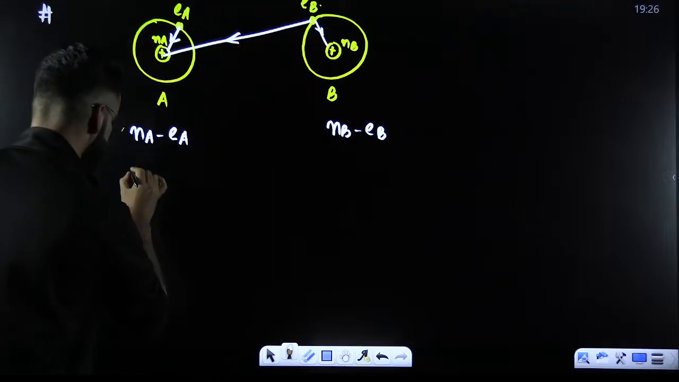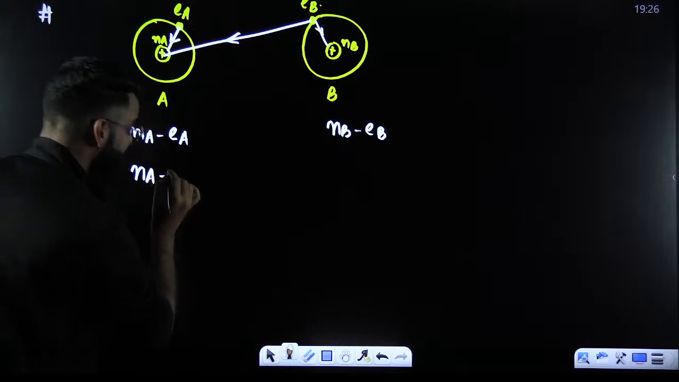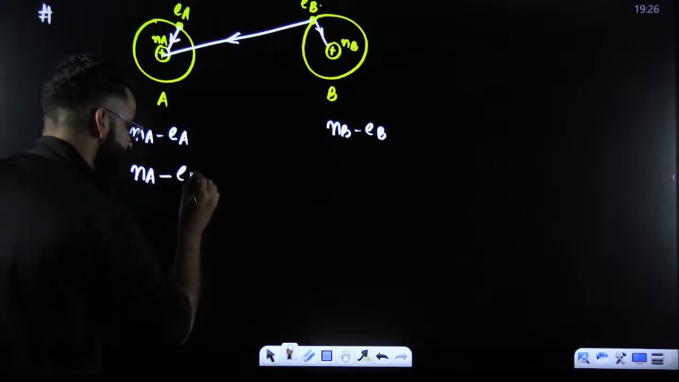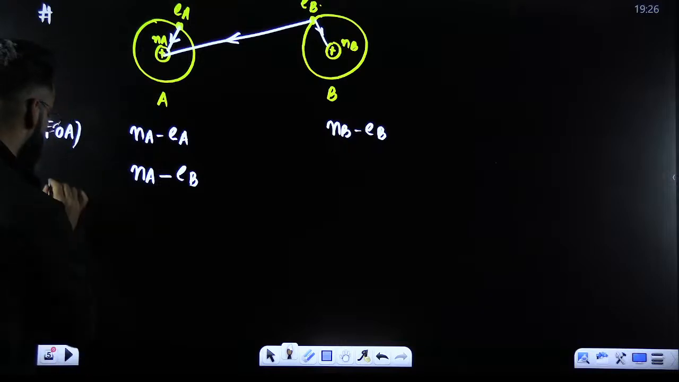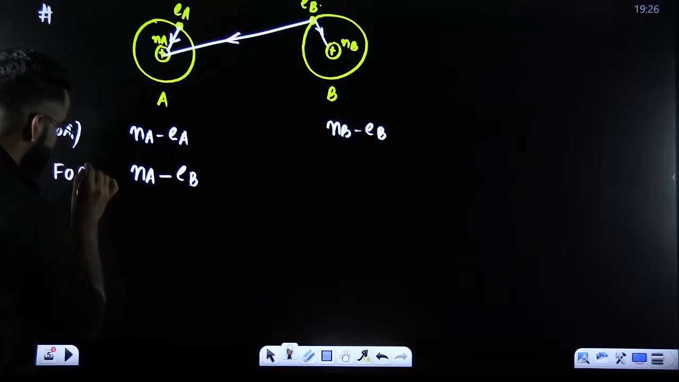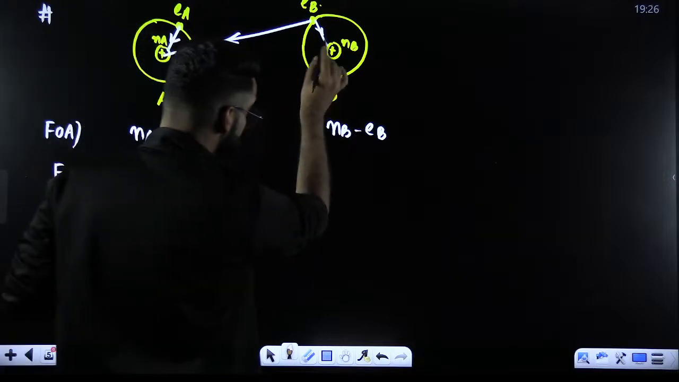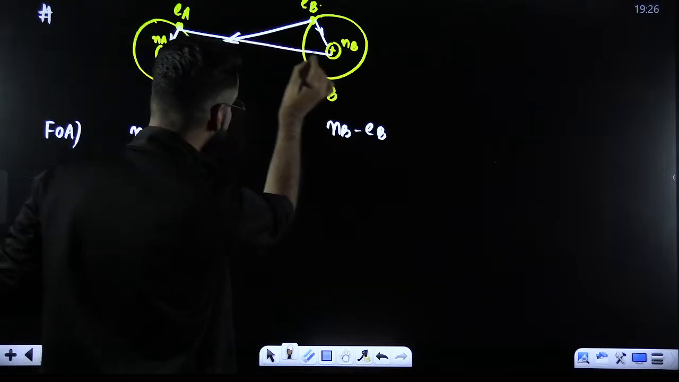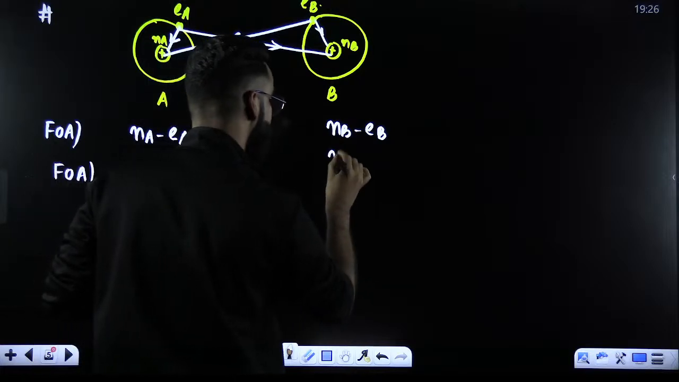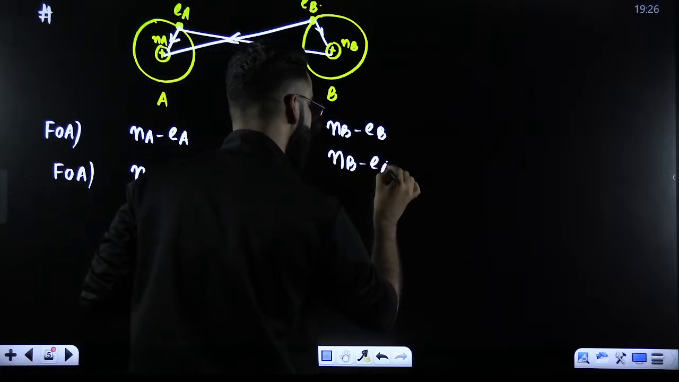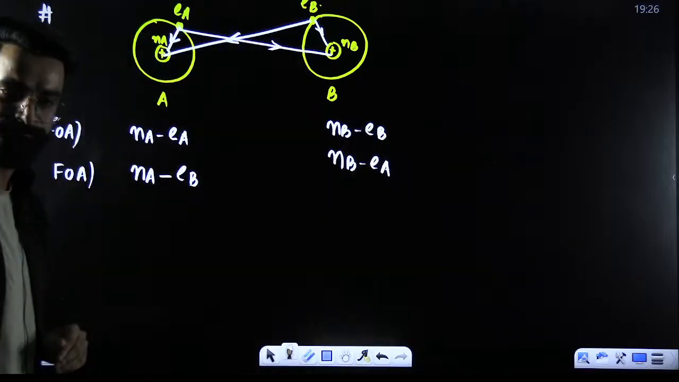Yes, nucleus of A will be attracting the electron of B towards itself as well. So this force is also attractive in nature. This is the force of attraction between nucleus of A and electron of B. Similarly, nucleus of B and electron of A, this force is again attractive in nature.